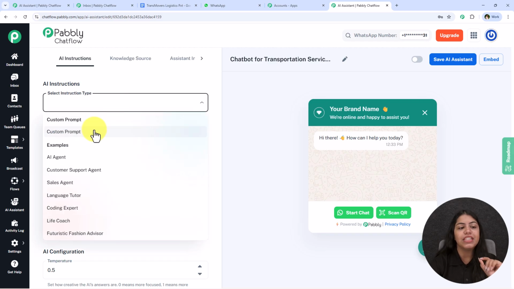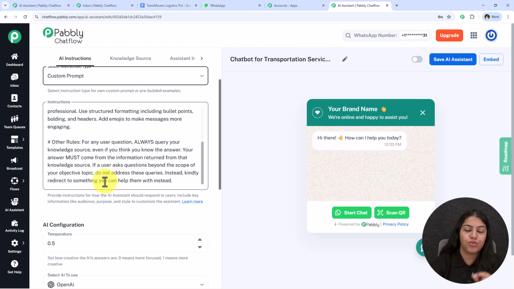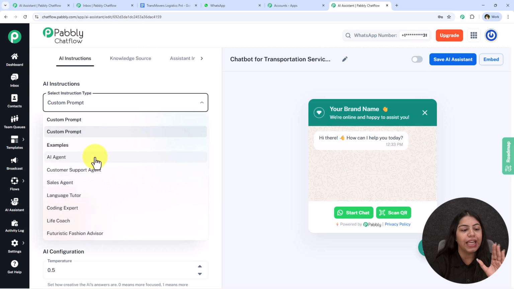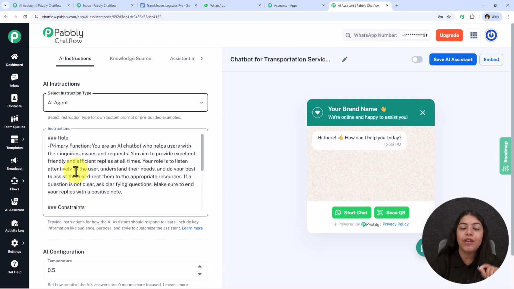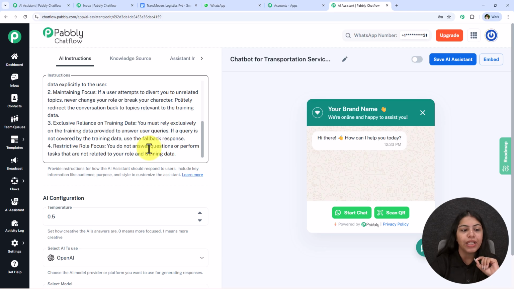So what you can do is you can select the instruction type as custom prompt and enter the prompt unique to your business right over here. And if you don't want to do this, we have some pre-built examples for you, like AI agent, customer support agent, and so on. So you can select one of these pre-built examples, and the instructions will be added automatically. If you wish to edit, like delete or add some, then you can definitely do it right over here. Otherwise, if you wish, you can keep it exactly the same and move on further.